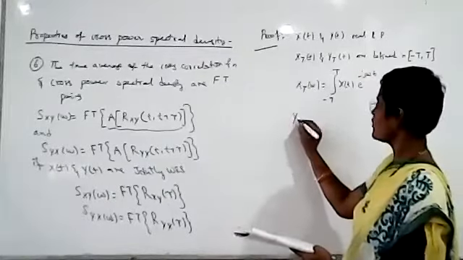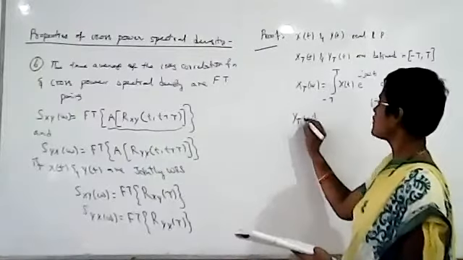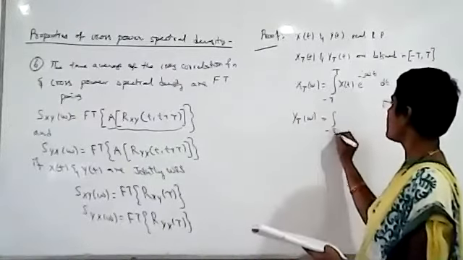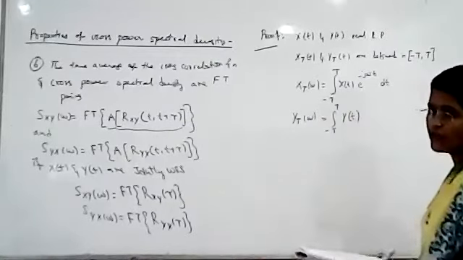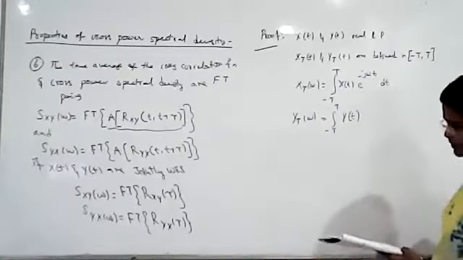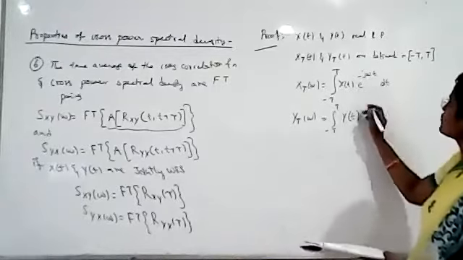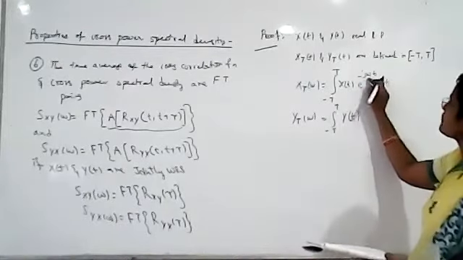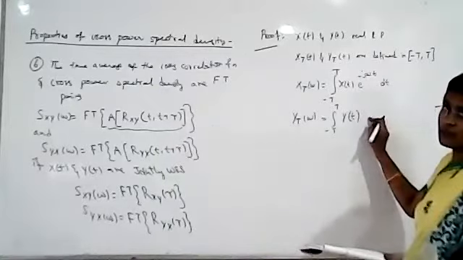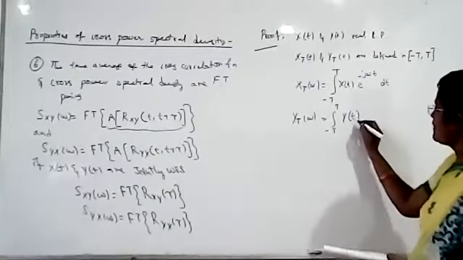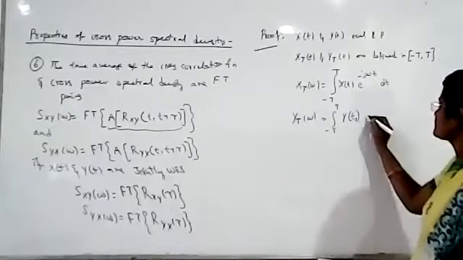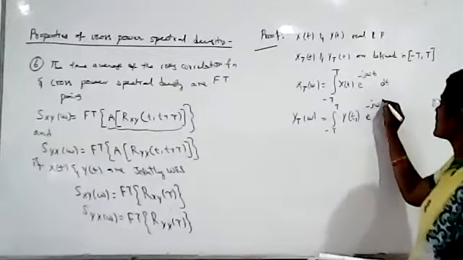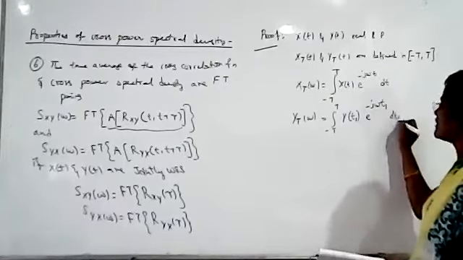Similarly, Y_T of omega is the Fourier transform of y_T of t in the interval minus T to plus T. To differentiate this from the e power j omega t we are getting here, we take y of t1 e power minus j omega t1 dt1.